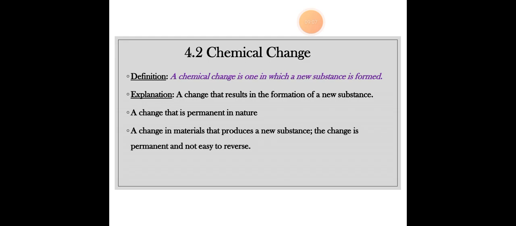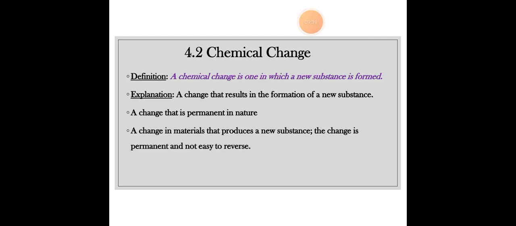Chemical change now. A chemical change is one in which a new substance is formed. Imagine that in any solution physical properties are changed and chemical properties are also changed, but a new substance is not formed, so definitely it's not a chemical change.